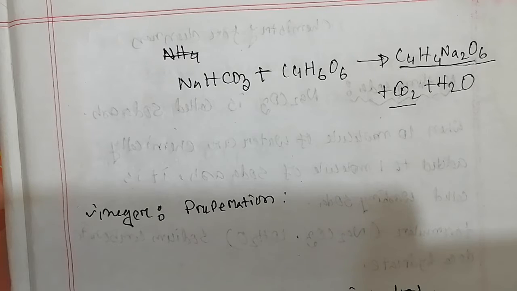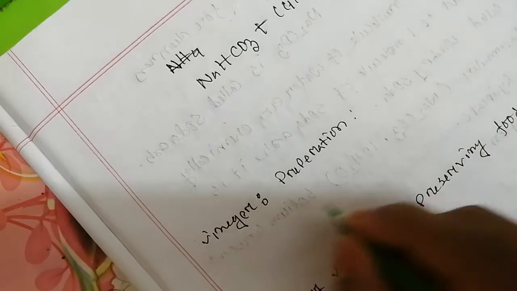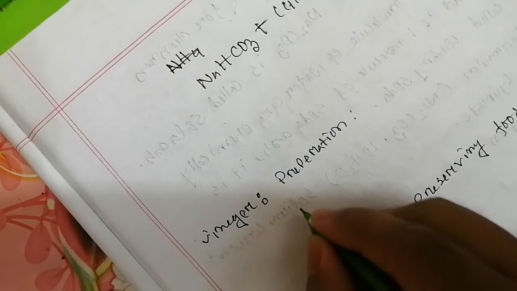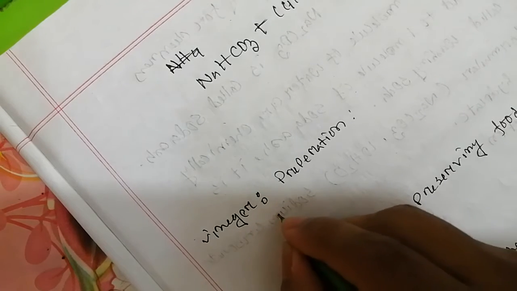Now we discuss vinegar. We already know the name of vinegar. Vinegar is a solution which contains 4 to 10% ethanoic acid, and this vinegar is used for preserving food. Now we discuss a reaction for preparing acetic acid or ethanoic acid. This ethanoic acid is prepared from an alcohol which is called ethanol.